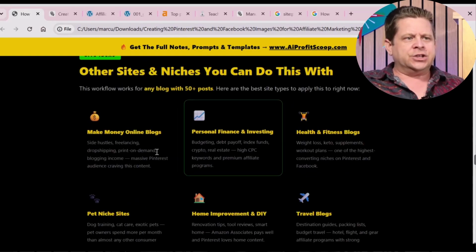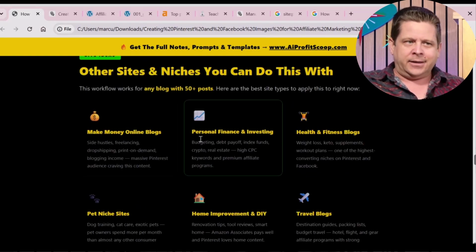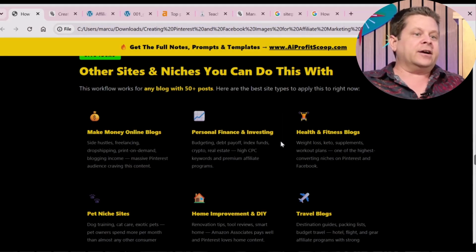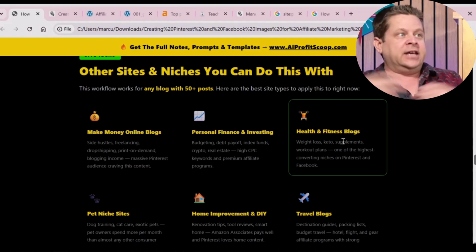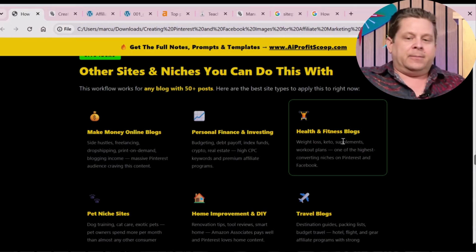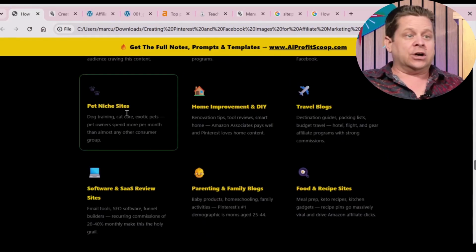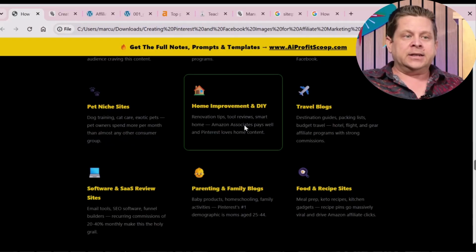Other sites and niches you can do this with. You could do it with like make money online, personal finance. Maybe you go through and you talk about 100 credit card tips or things Dave Ramsey says and what I think about them for debt. Health and fitness, I would stay away from major health topics unless you're a doctor. Pet niches are perfect for this. Home improvement and DIY.